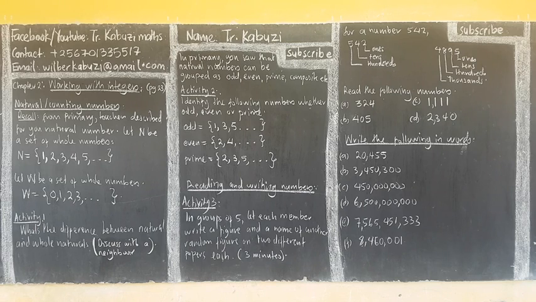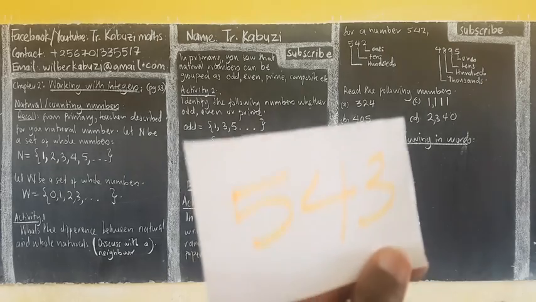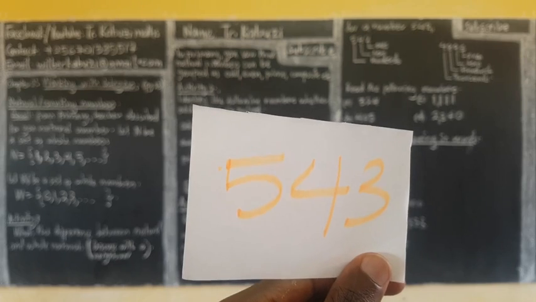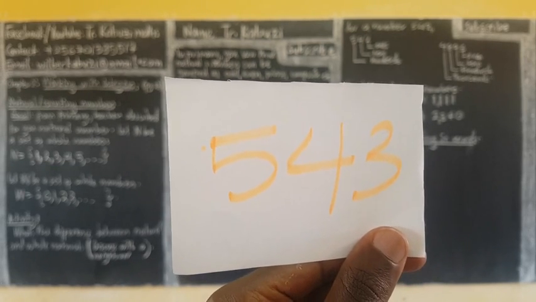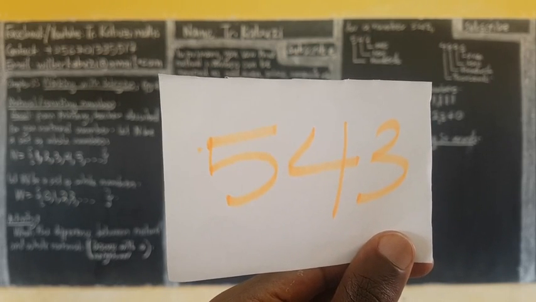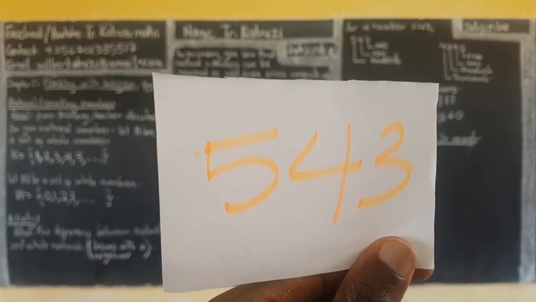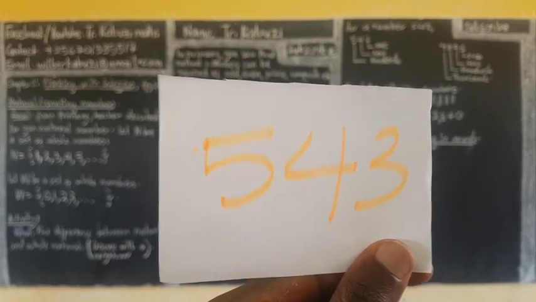Let me check through and see if people can read this one. Okay, people read almost everything. Okay, let's look at this one. What about this one? Which group read this one? Who can read it? 500, 43. Okay, someone is saying 543.